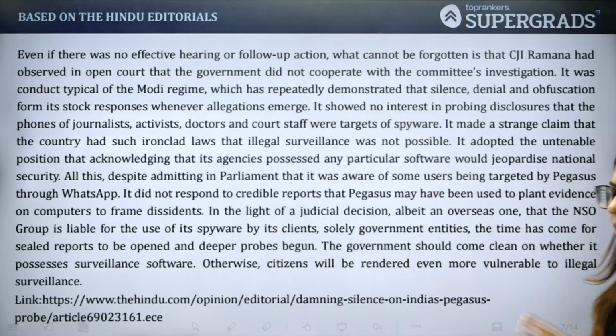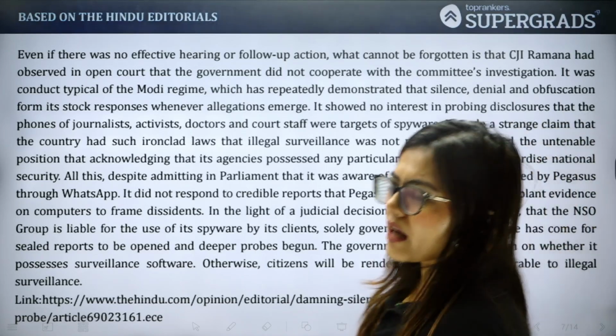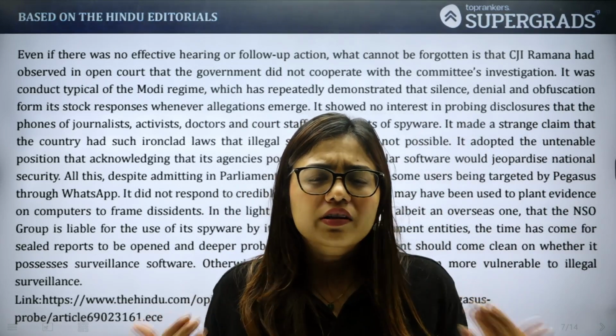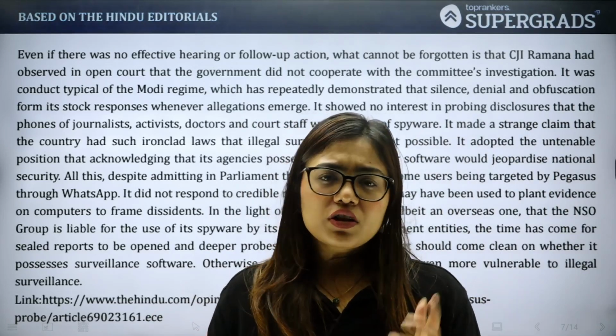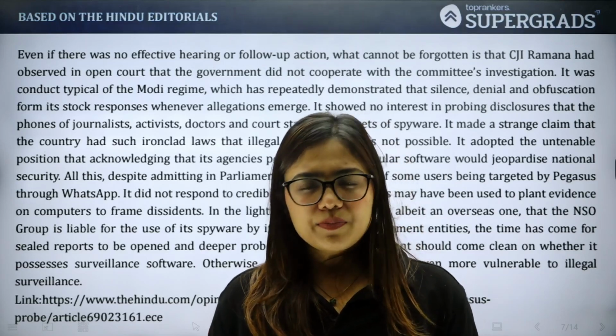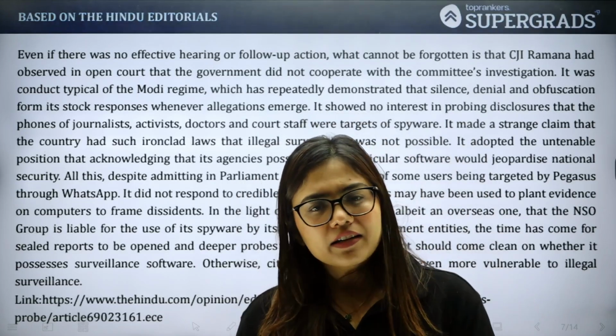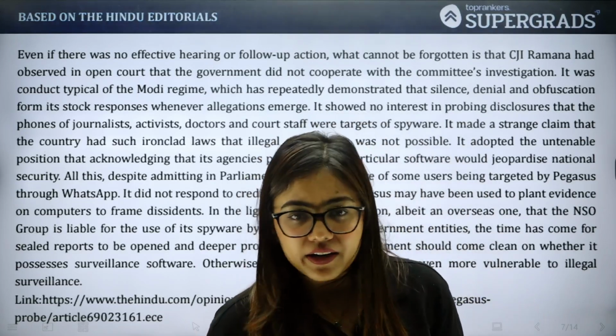So if the government keeps quiet, obviously it could mean citizens are more vulnerable to illegal spying. इसका तो मतलब यही हुआ ना, क्योंकि अगर गवर्नमेंट चुप है इस सारे इश्यूज पे, इसका मतलब है यहाँ के खुद के सिटीजन्स जो है, they are actually prone to get hacked by somebody else, right? So देखा जाए तो technically the government should have admitted it, but it did not.